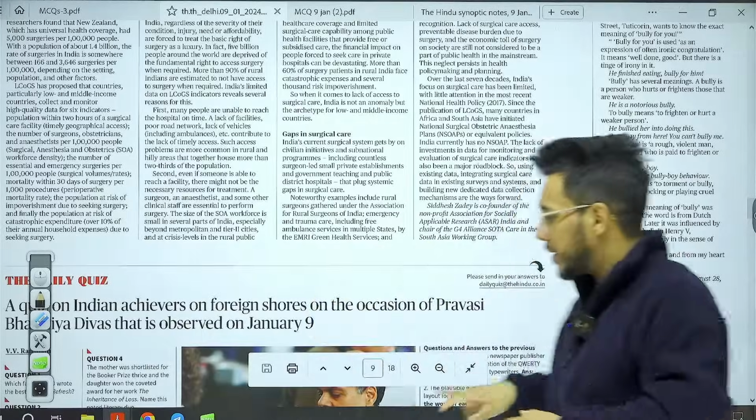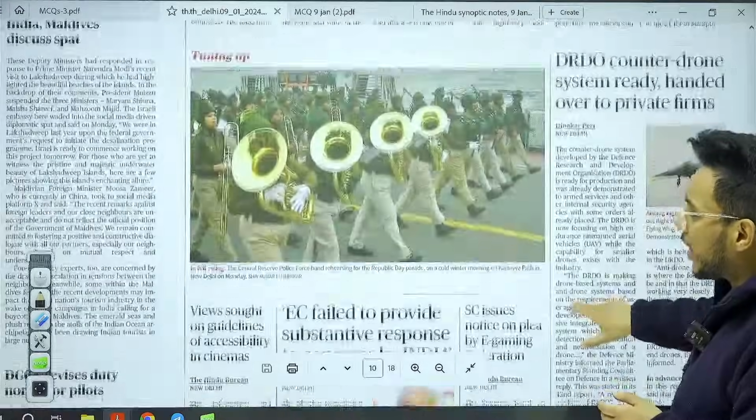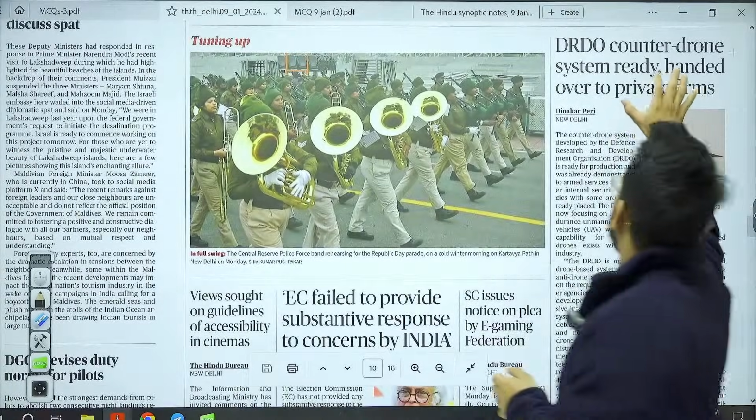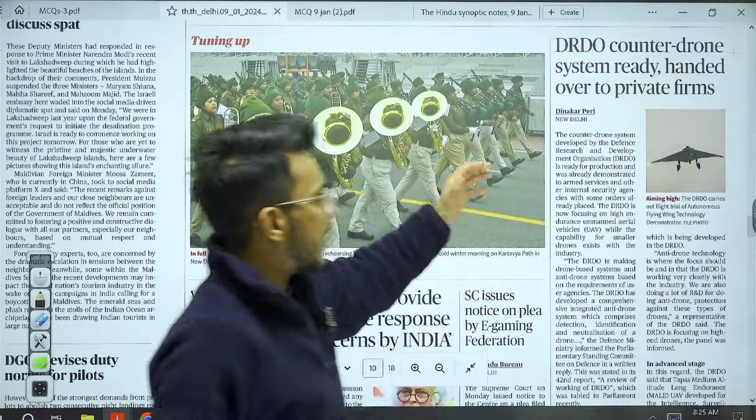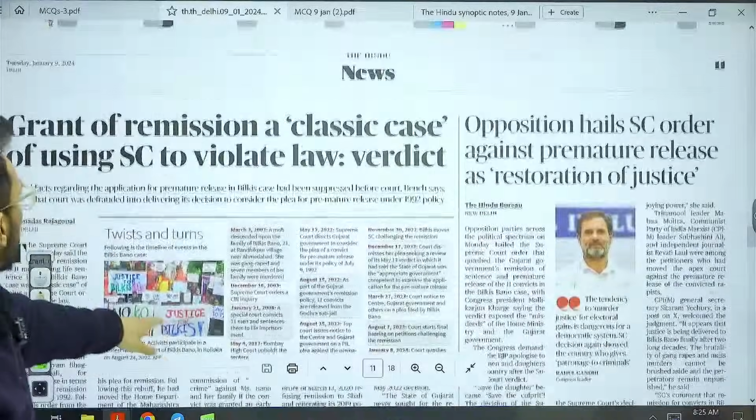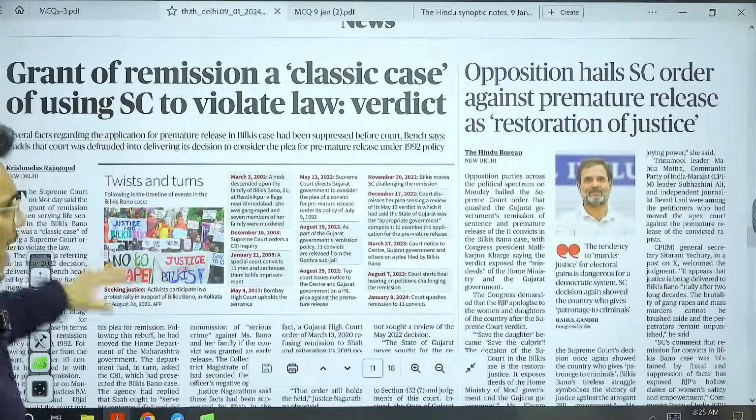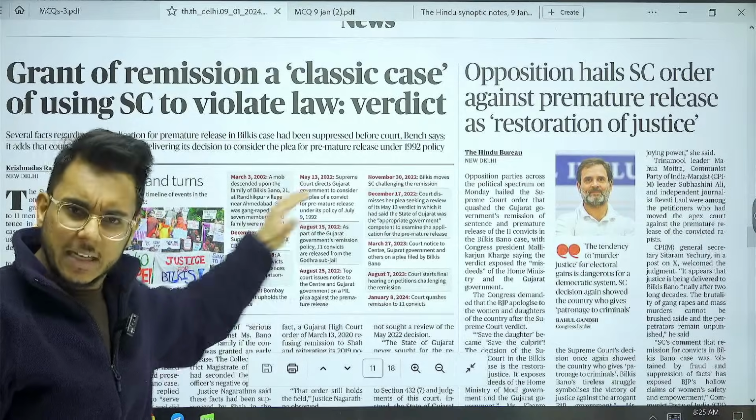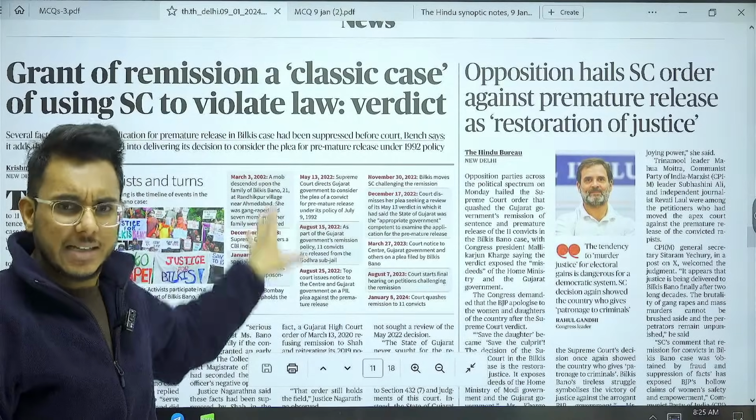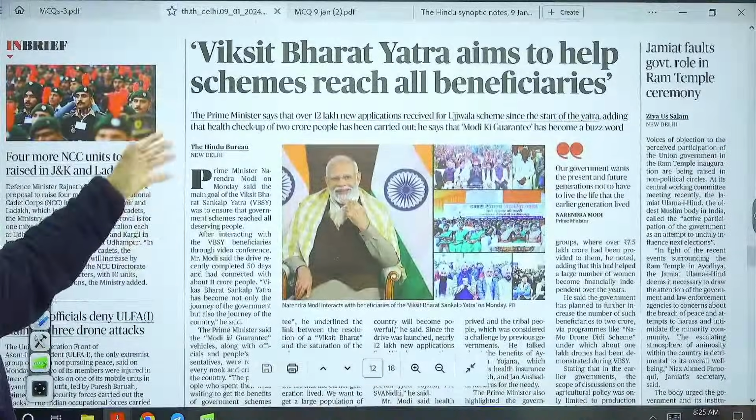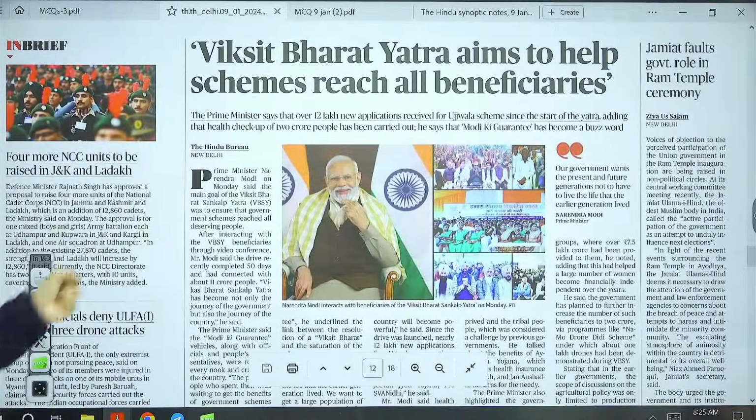Then moving on, in this particular capacity, here we have the article DRDO counter drone system ready, handed over to private firms. We'll take this particular article for examination. Then here this entire page is filled with the Bilkis Bano case issue. I have already integrated all these major important things. So fine. Now, moving on, after that, Viksit Bharat Yatra to help schemes reach all beneficiaries.